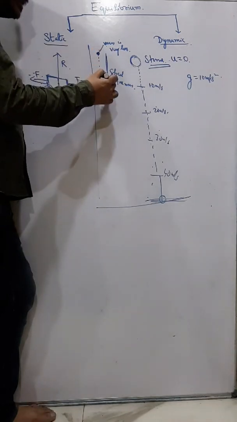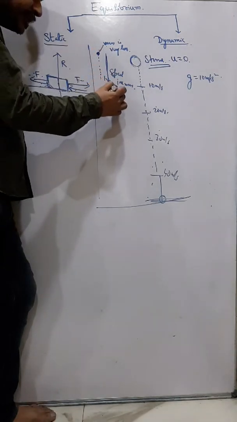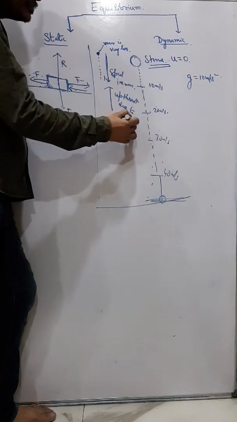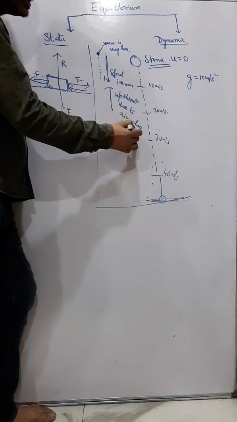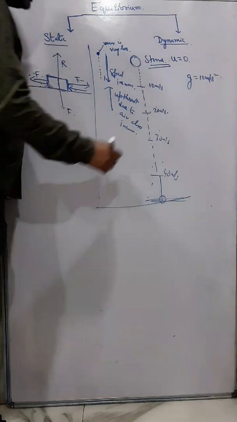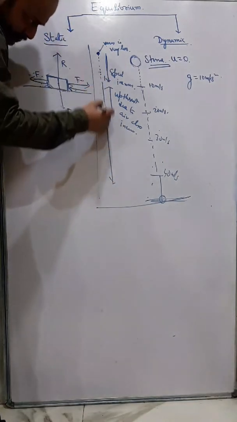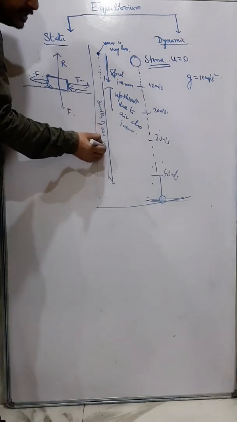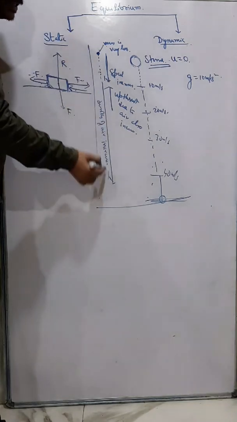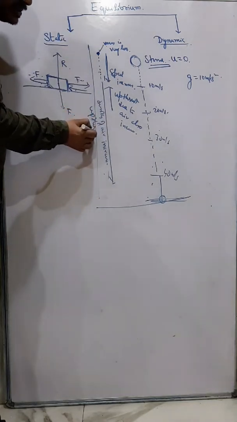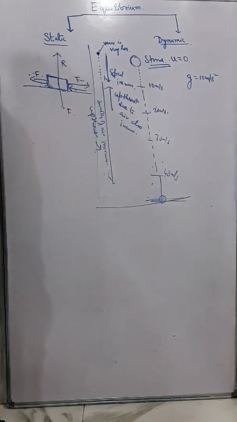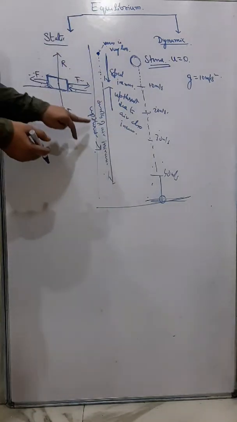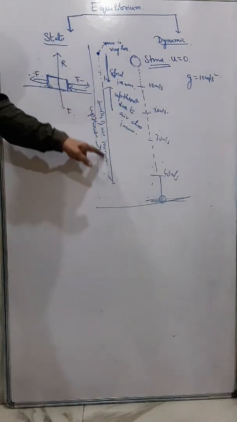But with that increase of speed, the upthrust due to air also increases, because as you go lower, the density of air increases. If the density of air increases, the upthrust increases. So as the speed of the raindrop is increasing, the upthrust acting in the upward direction is also increasing. Why? Because the density of the air is increasing.